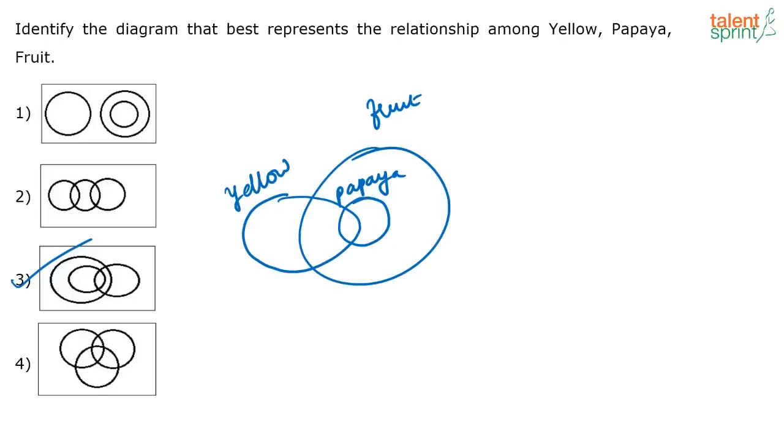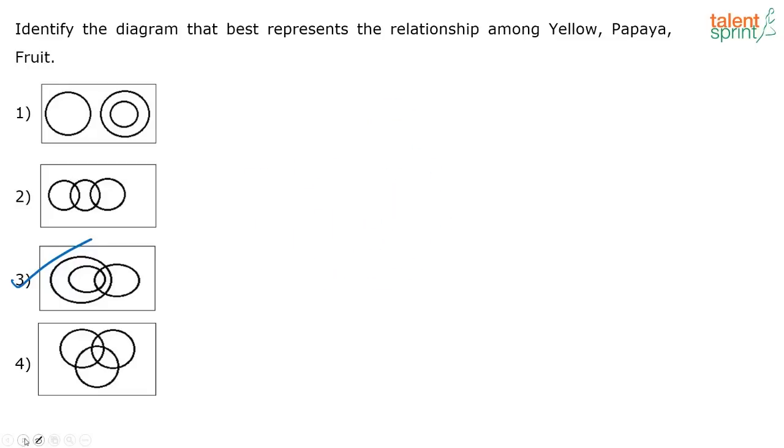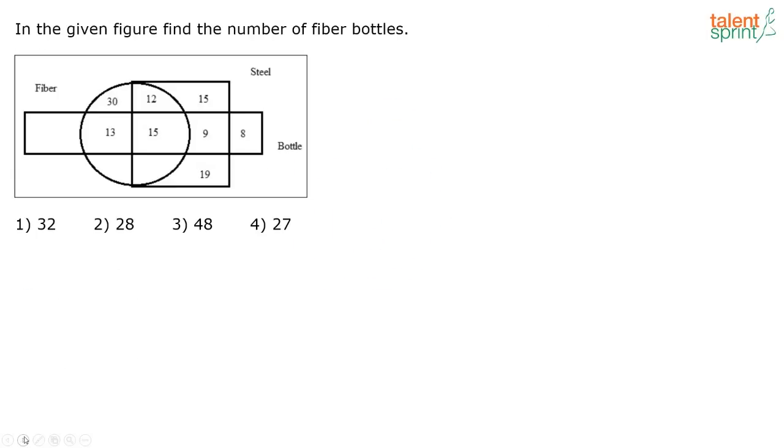Okay. All papayas will not be yellow, right? Unripe papayas will be green in color. So yellow is only, we have taken it as a color only. Yes. Option 3 is your right answer. Very easy one. Next one.